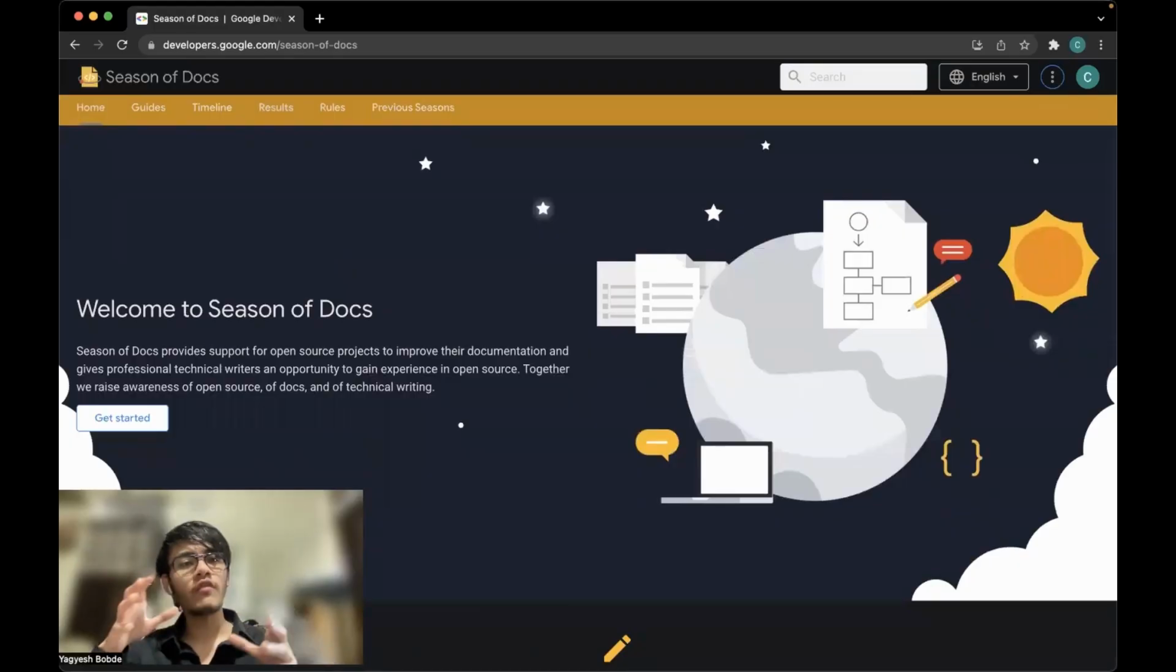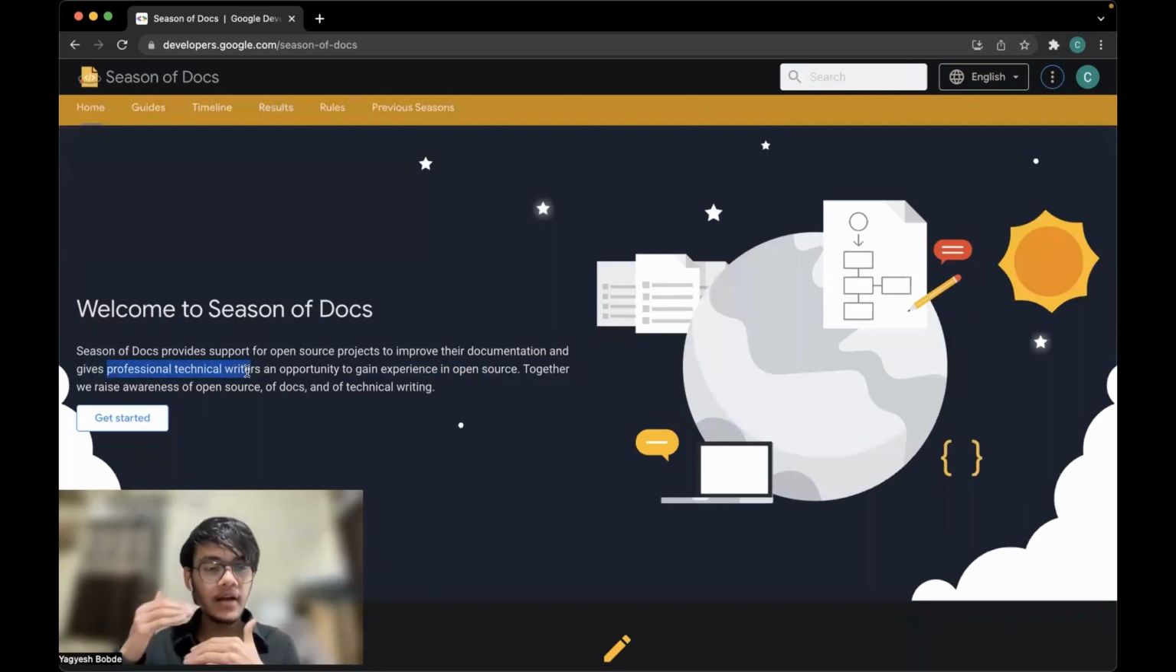So guys, this is the official Season of Docs website, and as you can see, it has a description. Season of Docs provides support for open source projects to improve their documentation and gives professional technical writers an opportunity to gain experience in open source. So basically, it gives professional technical writers. This is mentioned because I have already told you that the eligibility criteria for this is a little higher, but it doesn't mean that you really have to be a professional or you have to have a job to do this. You just have to have experience with writing a technical article.